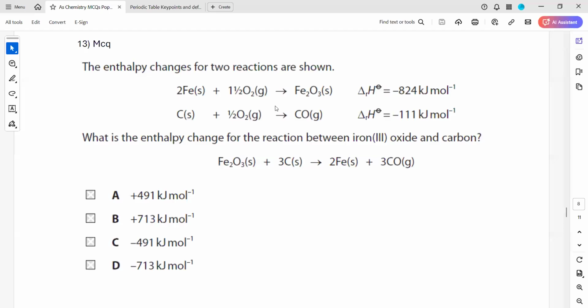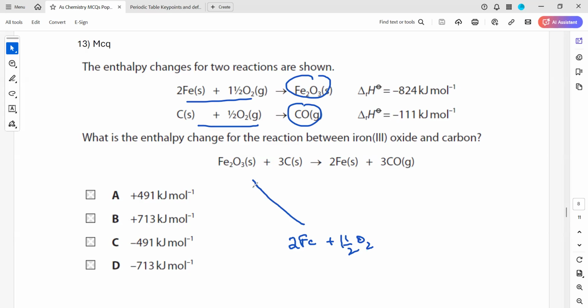I'll repeat. As you can see, this is the formation of iron 3 oxide, and this is the formation of carbon monoxide. So what we did, we add iron here and 1 by 2 oxygen. When it reacts, it will form iron 3 oxide. That is because 1 mole is formed here, so that is why it is minus 824.